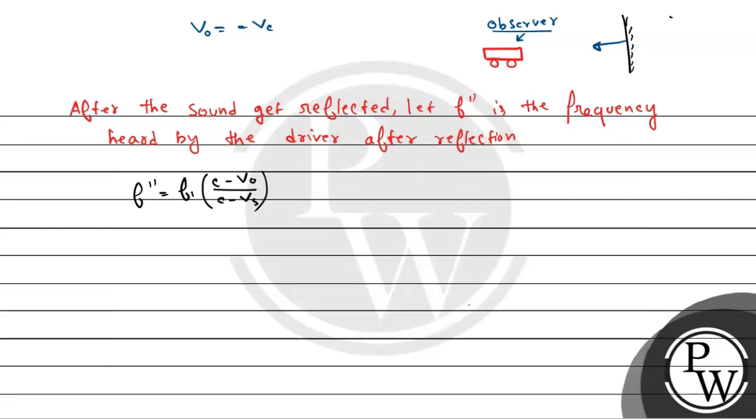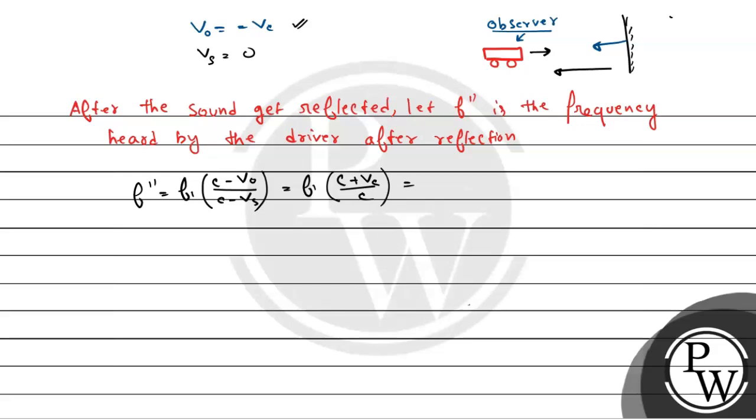Right. क्योंकि sound wall से car के तरफ जा रहा है. Right. So as the car is moving opposite to the incident sound, that means velocity of the observer will be minus of VC. And velocity of the source is what? 0 because it is stationary. Right. So this is equals to F1 into C minus of minus VC, that is C plus VC by C.